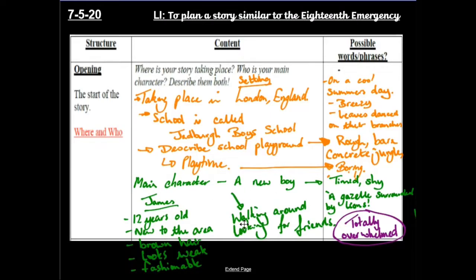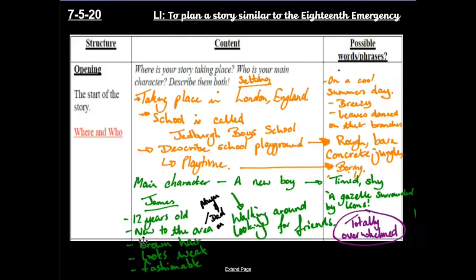Again, what he's going to be doing is walking around the playground looking for friends. A good word that I thought of here that didn't really fit in with any of these, but I will definitely be using when I come to writing it, is he's totally overwhelmed. Again, really good, powerful verbs there, okay? An adverb. And again, my character, I'm going to describe, he's going to be 12 years old. He's new to the area. I could give a little bit of story. Why is he new? Mum and dad moved.